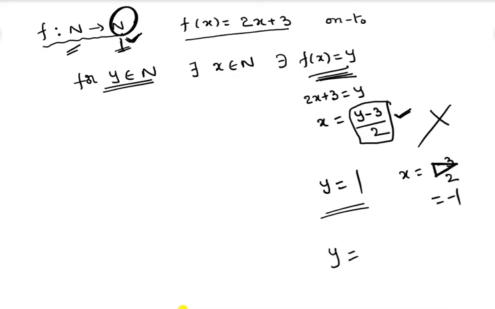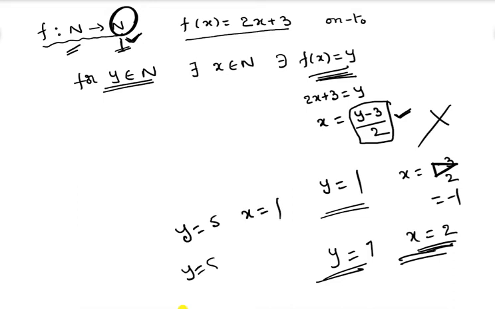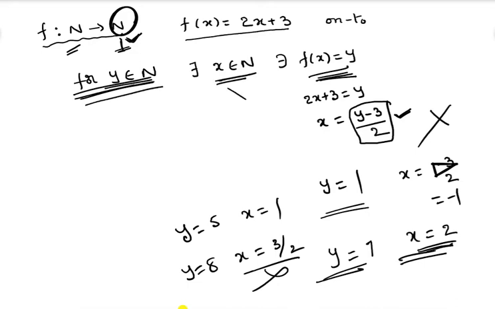You will get x is equal to (1 minus 3) divided by 2, that is equal to minus 1. Suppose I am taking y is equal to 7, then the x value 2 may exist, but what we are saying is, for each y, x has to exist. Suppose I am taking y is equal to 5, then also x exists, 1. Suppose I am taking y is equal to 8, then x is equal to 5 by 2. It is not present in the natural numbers. That's why, for each y there exists x, that condition is not satisfied, so it is not an onto function.